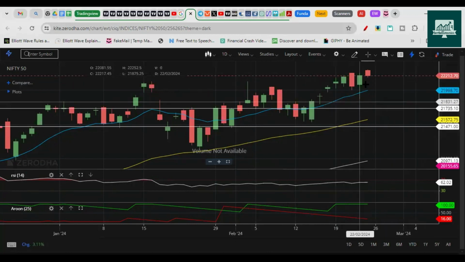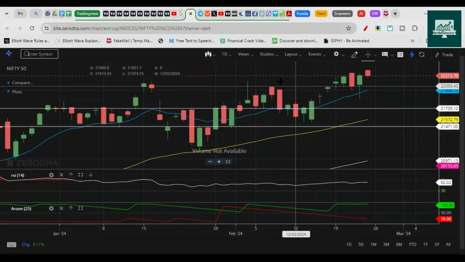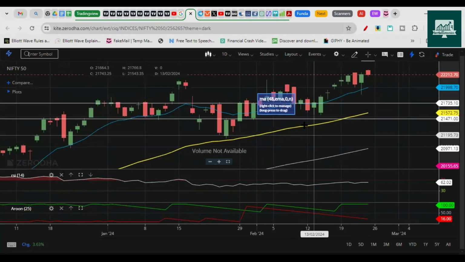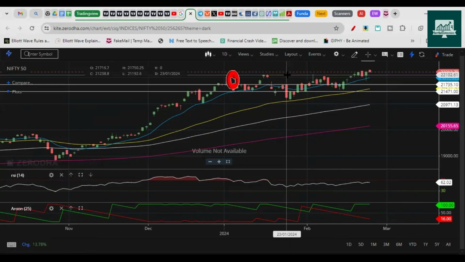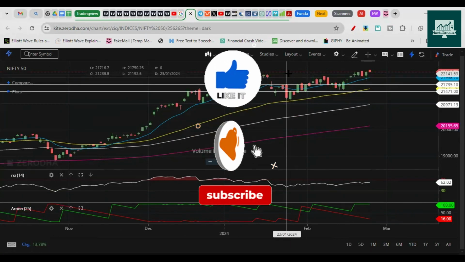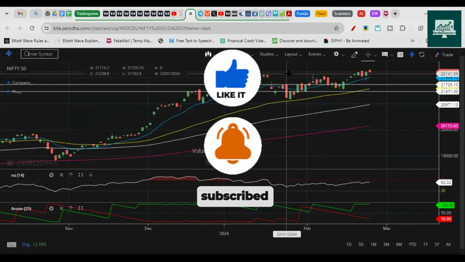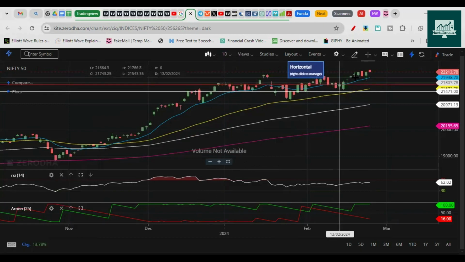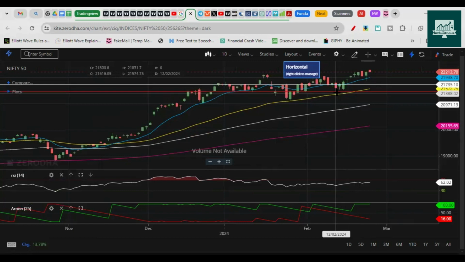Until and unless it makes higher and higher lows, it's still good. You can go and play in intraday. You can trade options and try your luck on the hourly time frame or 15-minute time frame, but that's up to you. Here, I consider this price still bullish. It's trying to close strong above this particular resistance, 22,150, but it does not have a gap yet. So I'm not considering this as completely bullish.